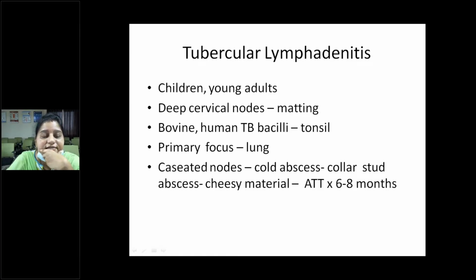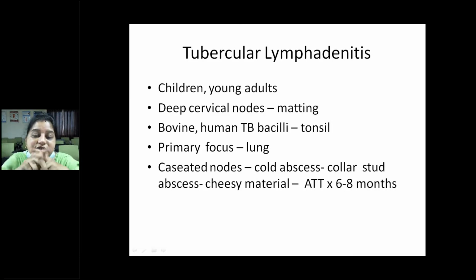So tubercular lymphadenitis occurs in children and young adults. The characteristic feature of tubercular lymphadenitis is matting, which involves the deep cervical nodes. That is Mycobacterium tuberculosis, whereas bovine and human tuberculosis will also involve the tonsil. The primary focus can be in the lungs.